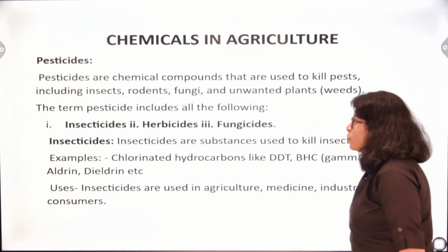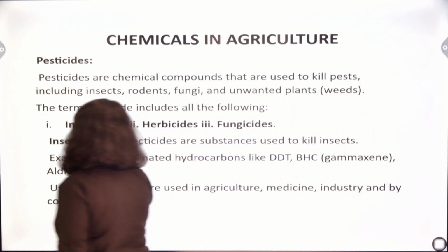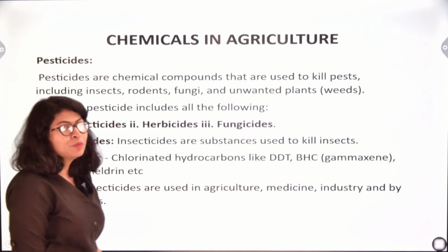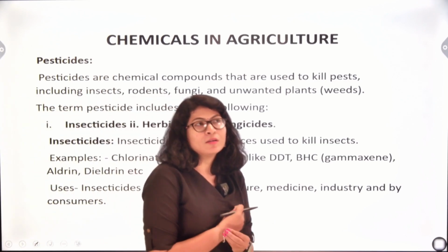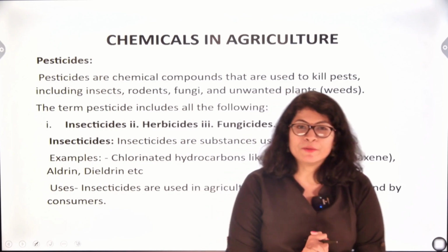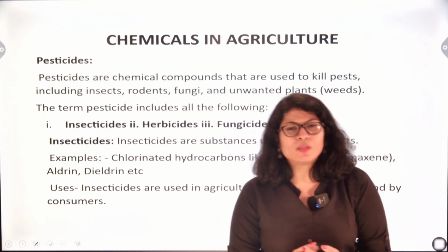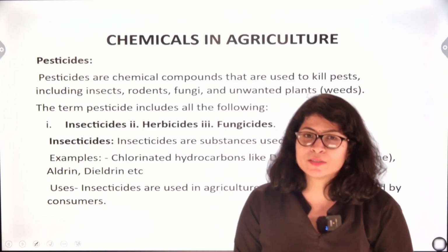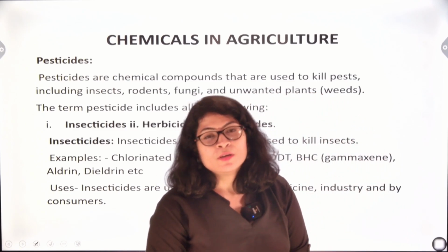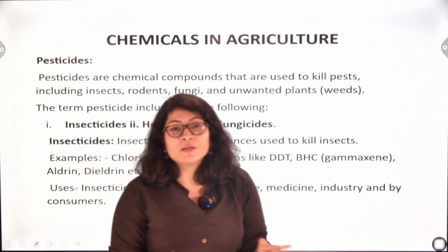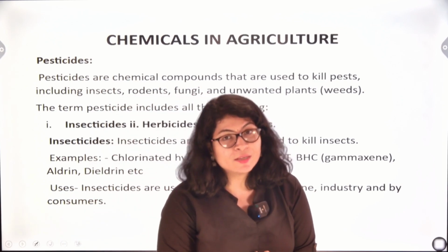So the first thing which we will be dealing with is pesticides. So what are the chemicals? See, chemistry is something which is applicable in every part of our day-to-day life. We cannot imagine life without chemistry. Be it your food, clothing, medicines, or agriculture, chemistry is everywhere. So in today's video, we will be dealing with chemicals which we particularly use in agriculture.